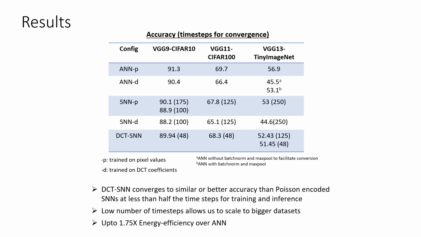This reduced latency, along with spiking characteristics, results in DCD-SNN being up to 1.75x more energy efficient than ANNs.